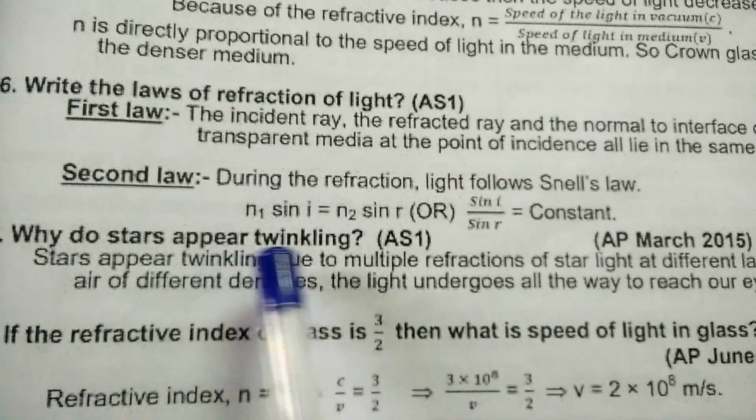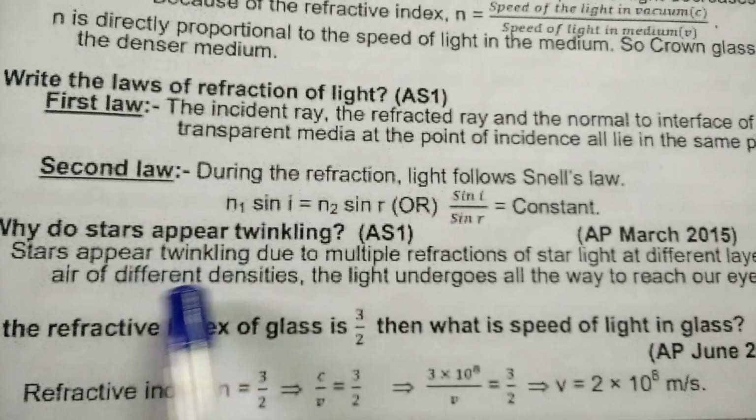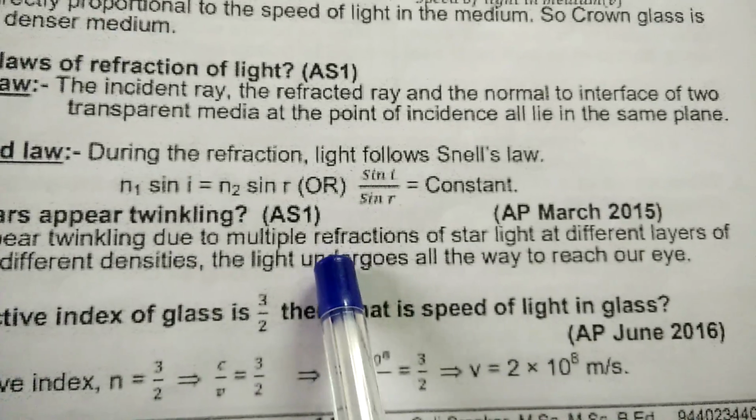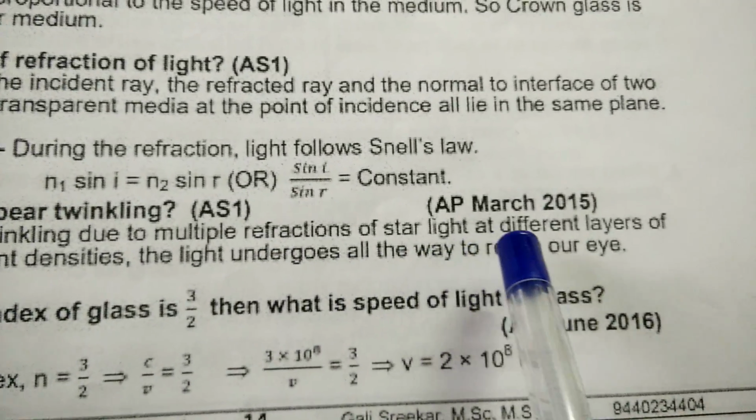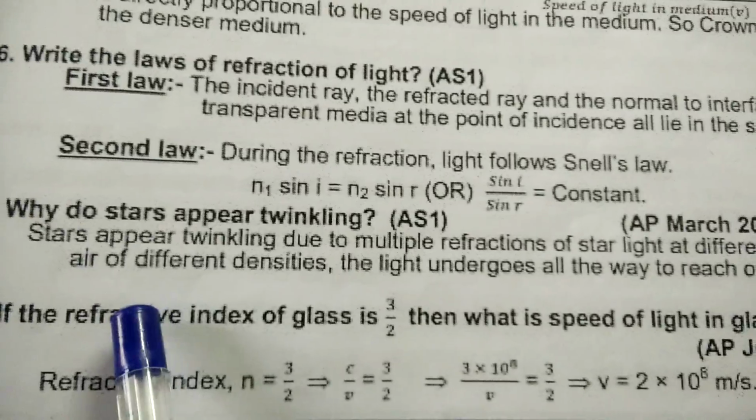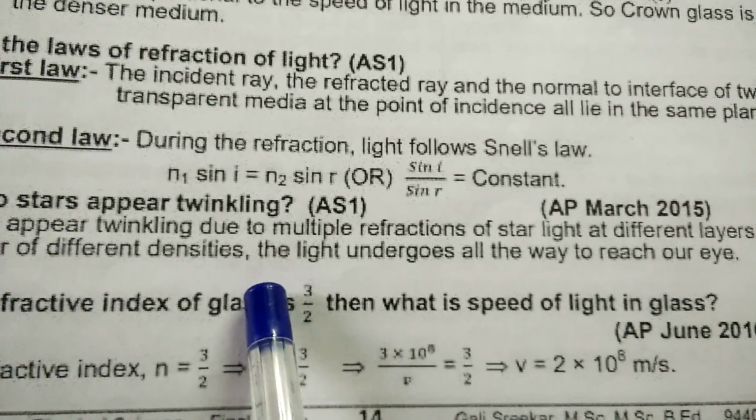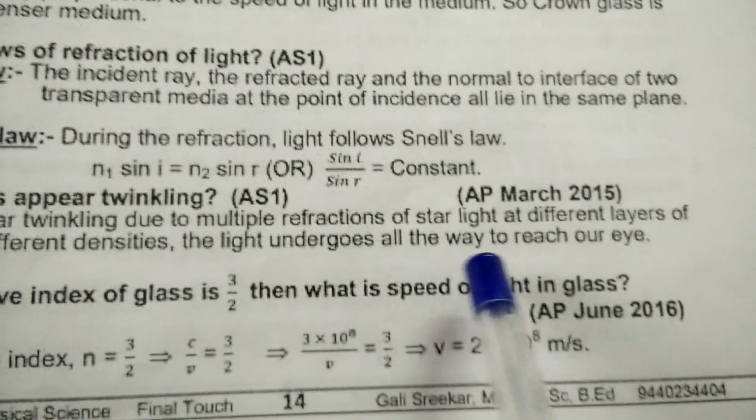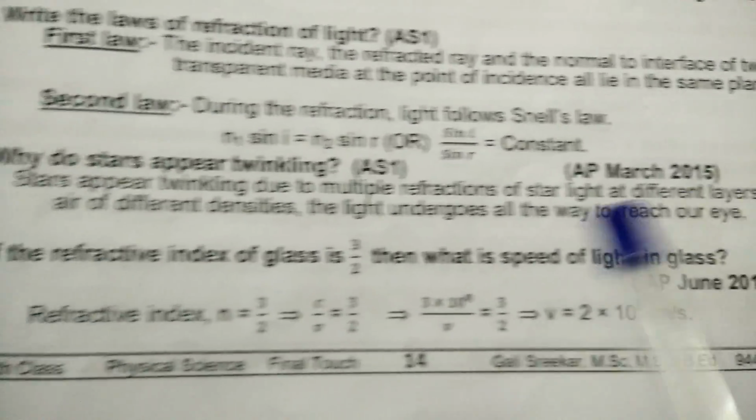Why do stars appear twinkling? Stars appear twinkling due to multiple refractions of star light at different layers of air of different densities. The light undergoes all the way to reach our eye.